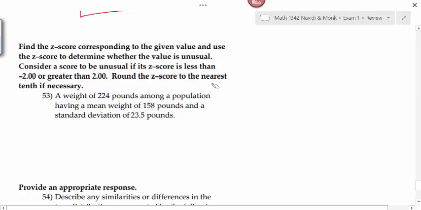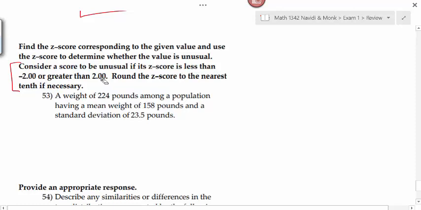Number 53, I may have to modify for you guys because I'm not sure if we talked about unusual values. Did we? I think we did, but I can't remember. Of course, if I give you enough information up here, you can figure it out. It says find the z-score corresponding to the given value and use the z-score to determine whether the value is unusual. Consider a score to be unusual. Here's where I tell you what unusual means. Consider a score to be unusual if its z-score is less than -2 or greater than 2.